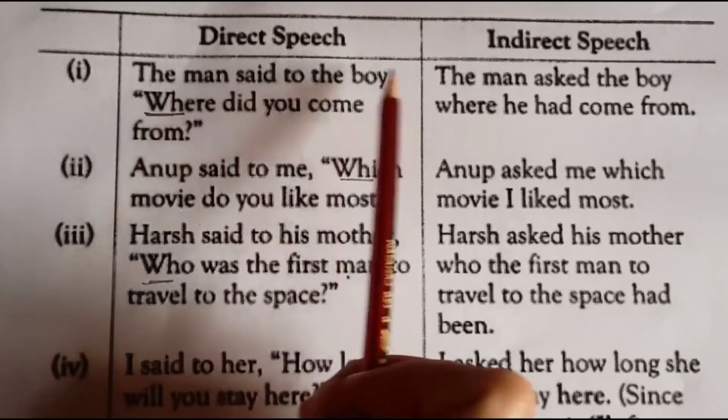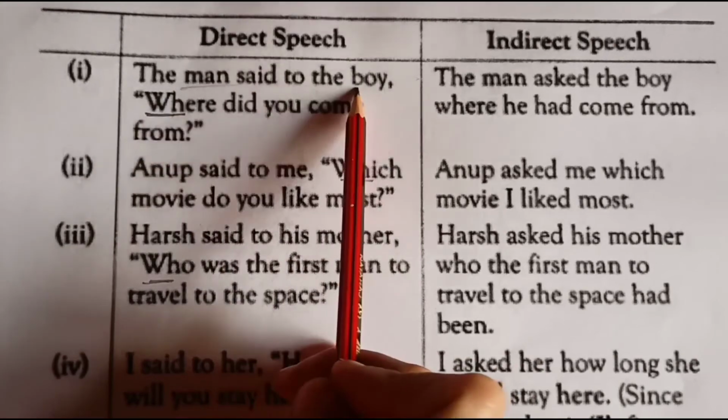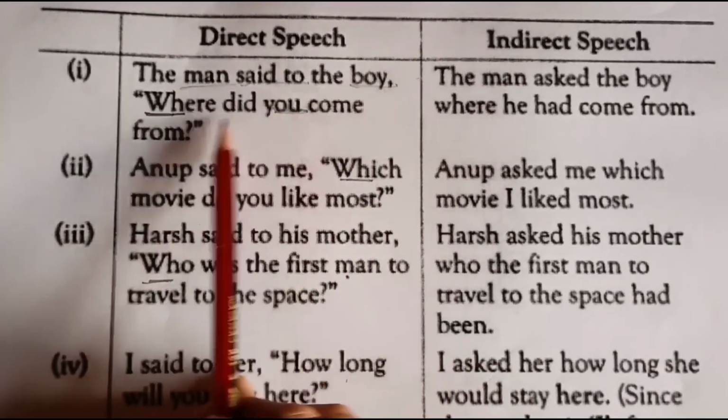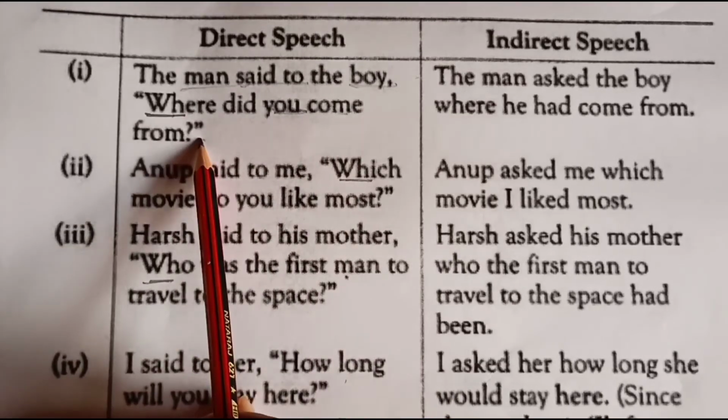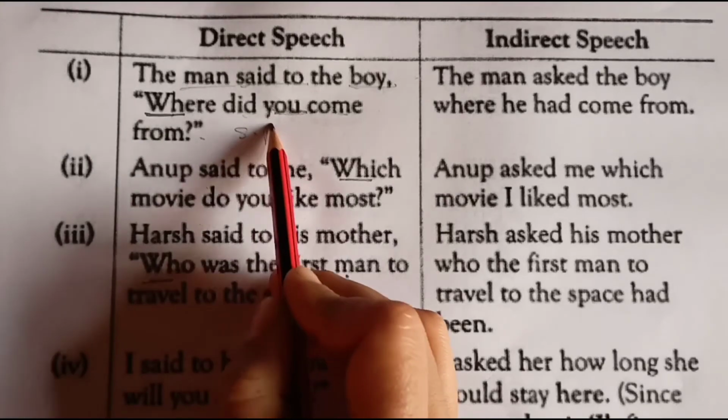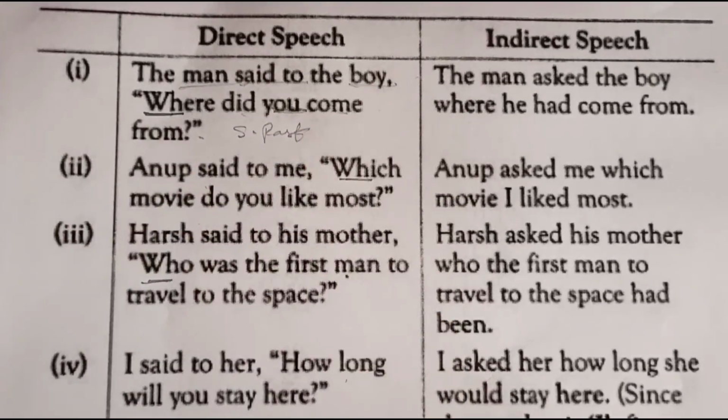See, let's take this example. The man said to the boy, again you have to identify the subject, the object, the reporting verb, then the pronouns, then the tense of the reported speech. Where did you come from? So the tense is simple past tense. Students usually make mistakes while converting simple past tense. Simple past tense is changed to past perfect tense. So let's see how the statement is transformed.